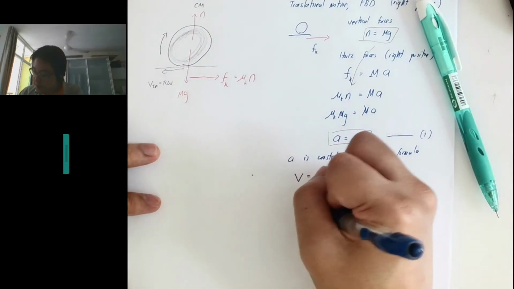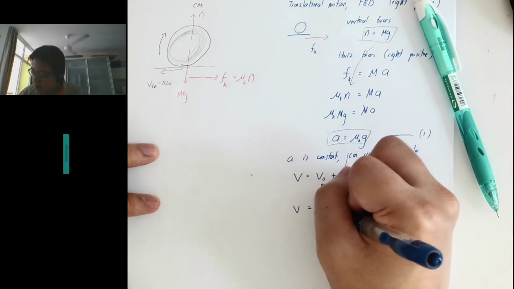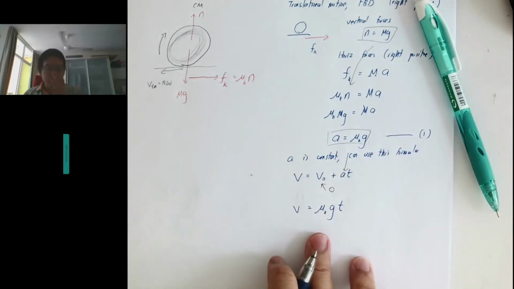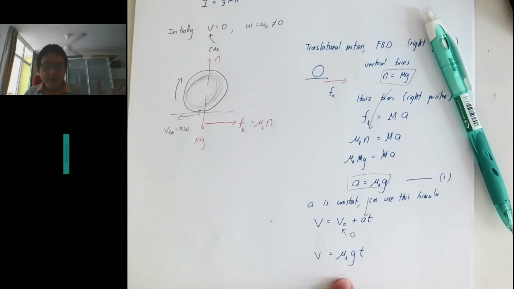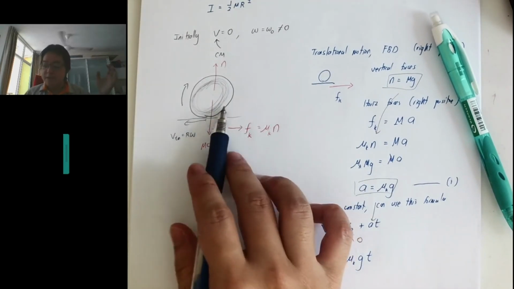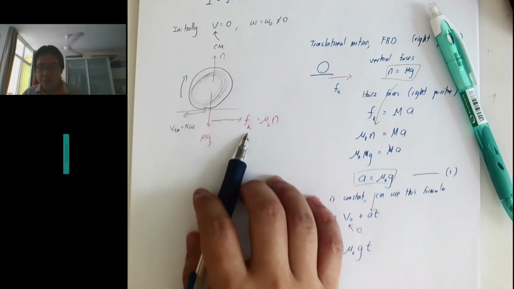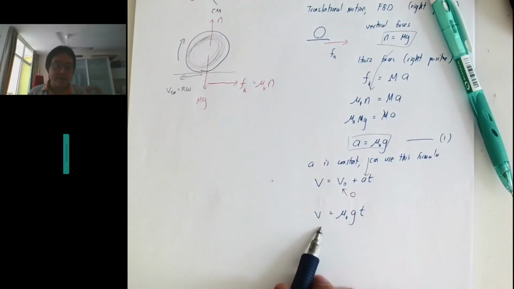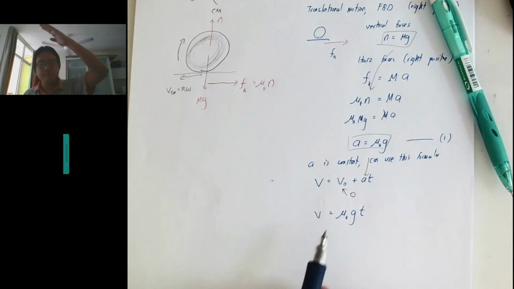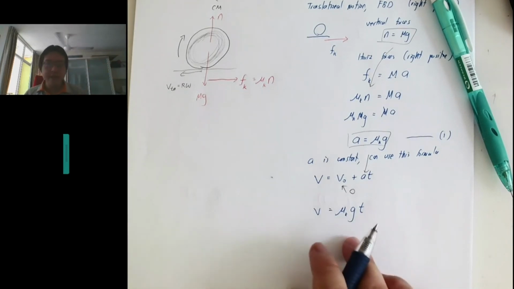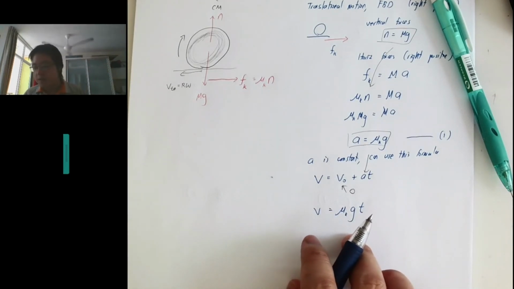So I have v equals mu kinetic friction g times t. From here we have solved the linear motion already, right? For a spinning object, because there's a kinetic friction, there is an acceleration, and it causes the velocity to increase with time. Okay, so the linear velocity increases with time.